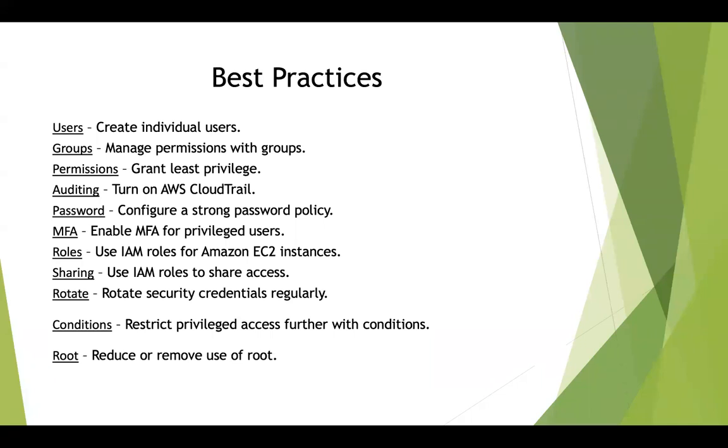Use of IAM roles for EC2 instances is the best practice. Never use access key ID and secret access key. Instead, use IAM roles to share that access. Always rotate your security credentials regularly, like every 30 days or every 15 days. And restrict privileged access further with conditions like we mentioned before. Suppose the IP address of the particular user who is accessing the AWS console is not from within the organization's range of IP addresses, please block that person. If it is within that organization's IP address range, allow that person to access the AWS